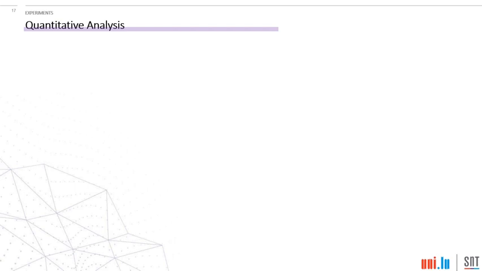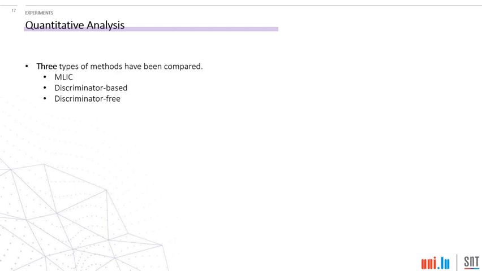In order to quantitatively compare our method with the existing methods, we considered three different types of settings. The first setting is multi-label image classification, which uses no domain adaptation. And then we have the discriminator-based methods and discriminator-free methods.